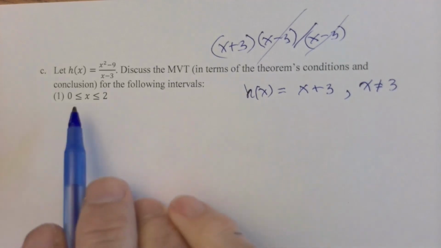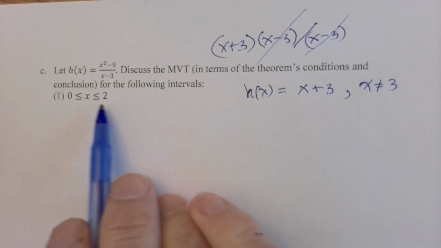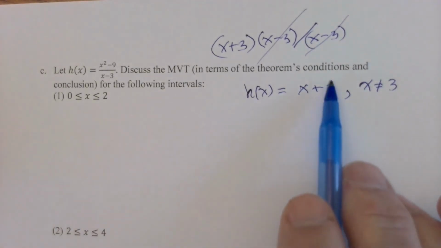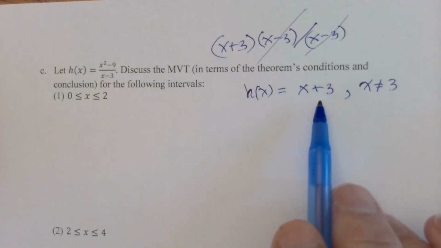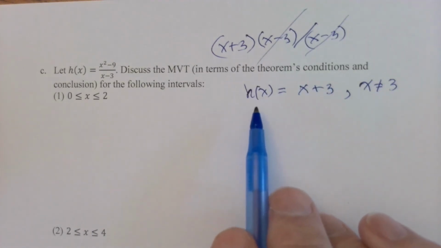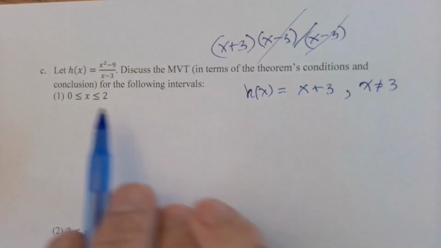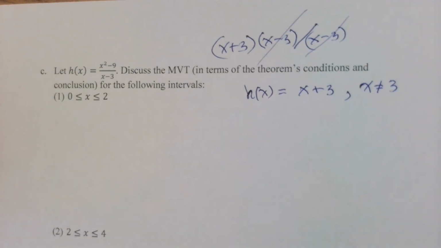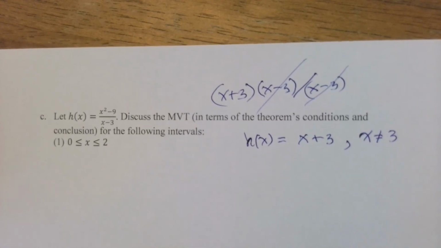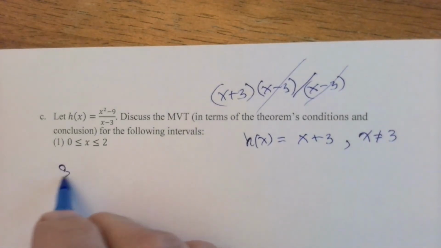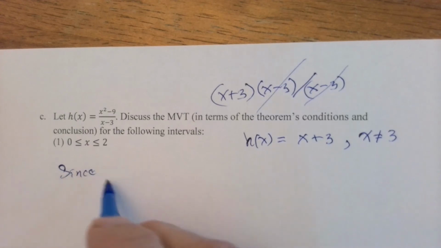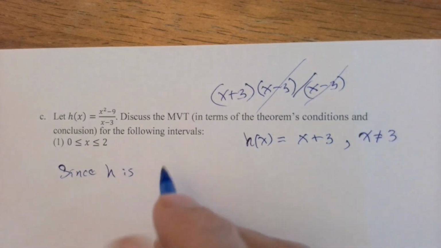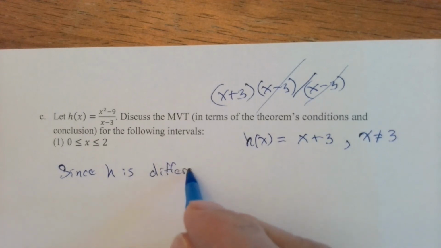But on this interval, okay, this little linear polynomial is exactly equal to h of x, because we're not in an interval where 3 is going to cause a problem. So again, we have a polynomial, and so we want to write out the whole thing about since h is, and I'm going to abbreviate it this time, I'm just going to write differentiable and continuous.